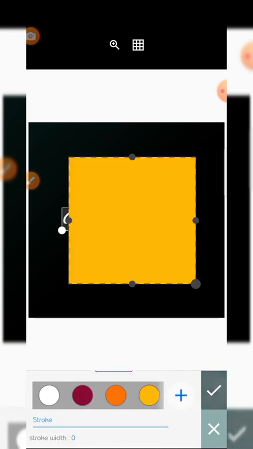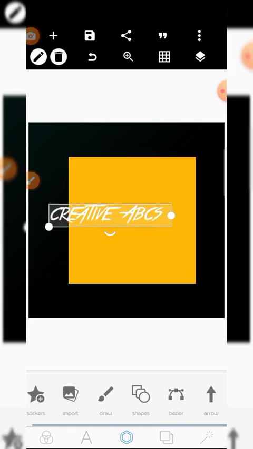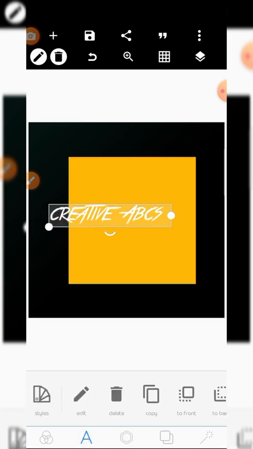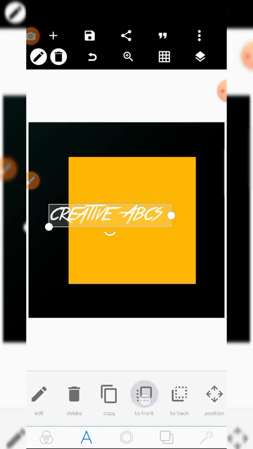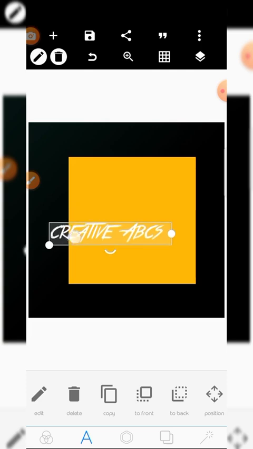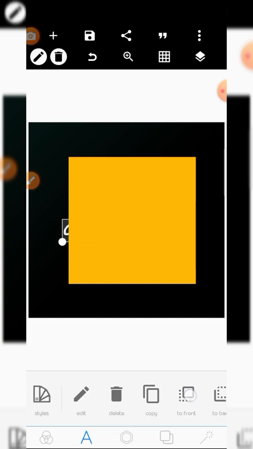Let me put yellow. Back. The fourth one, we have front. If you click, it brings the image to the front, the text. When you click back, it takes back to the rectangle. You get front, it comes back to the front.